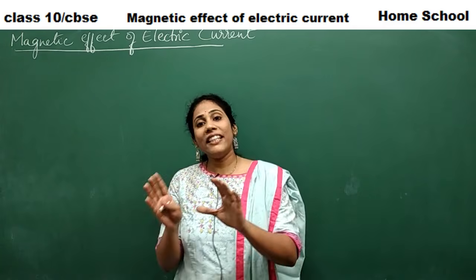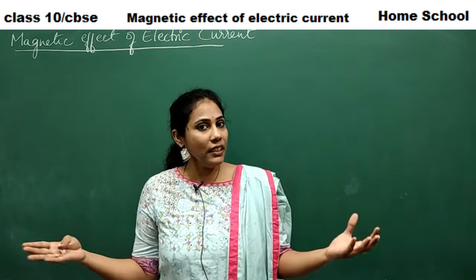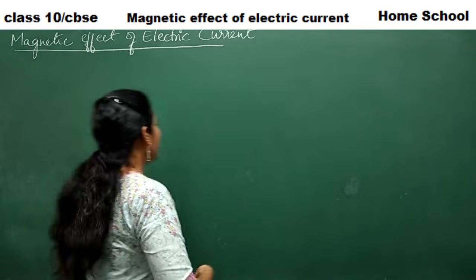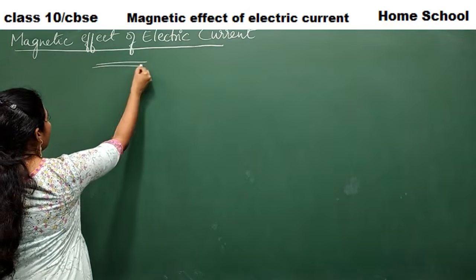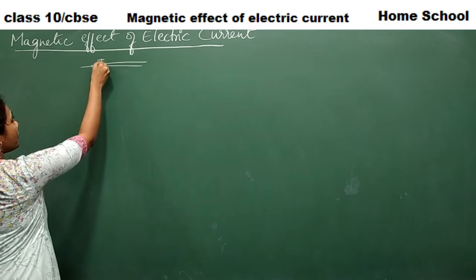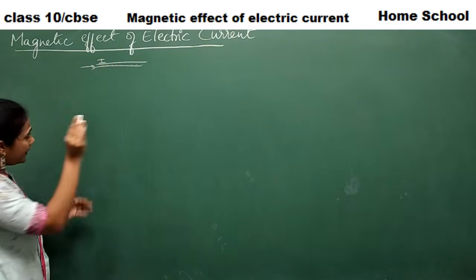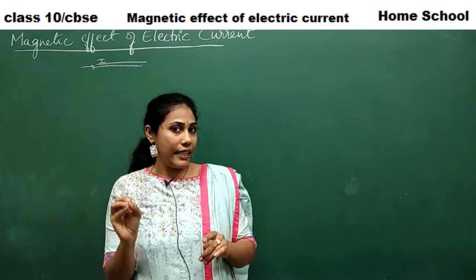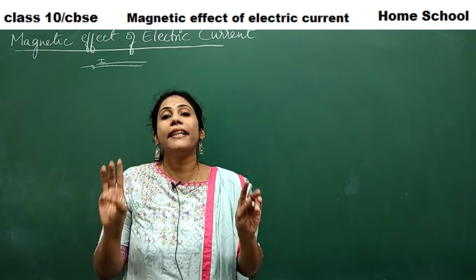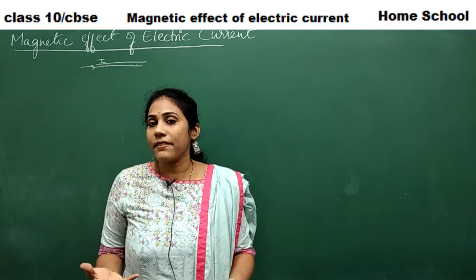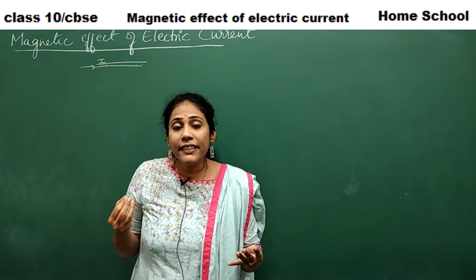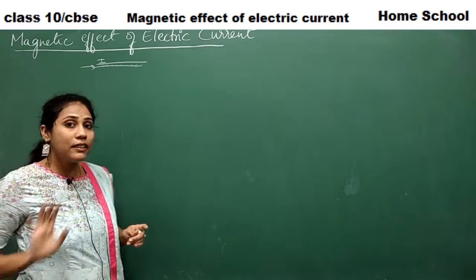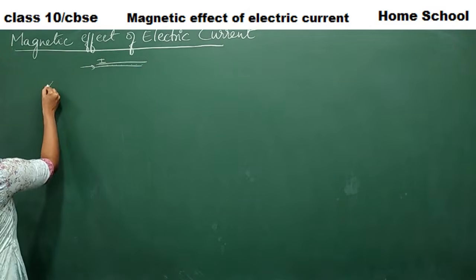Whenever an electric current flows in a conductor, imagine this is your conductor, a copper wire. Electric current I is flowing through this conductor. When it flows through a conductor, this electric current can create three important effects. Can you tell me what the three things are that an electric current can produce when it is traveling through a conductor? Let me mention them.